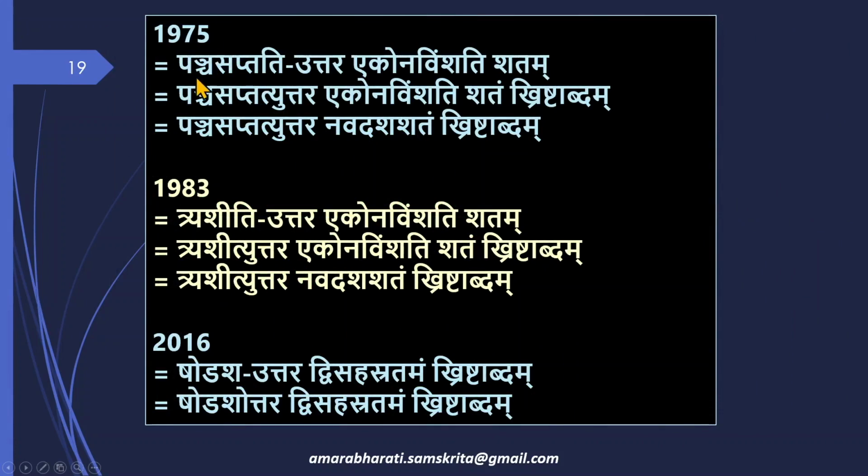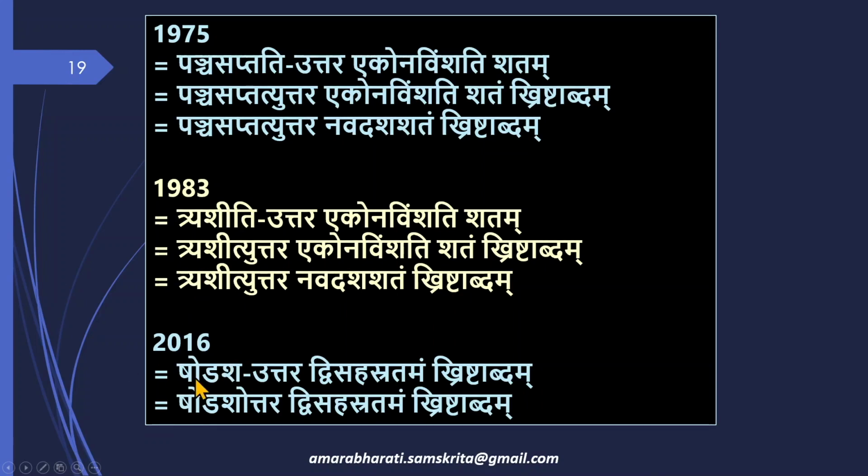Now we see 1975. 75 is Panchasaptati. Panchasaptati Uttara Ekonavimshati Shatam, which is Panchasaptatyuttara Ekonavimshati Shatam Krishtabdam, or Panchasaptatyuttara Navadasha Shatam Krishtabdam. We can say in any of these two as shown here. 1983, India won the World Cup, cricket. Trashiti Uttara Ekonavimshati Shatam. Trashityuttara Ekonavimshati Shatam Krishtabdam, Trashityuttara Navadasha Shatam Krishtabdam is 1983.